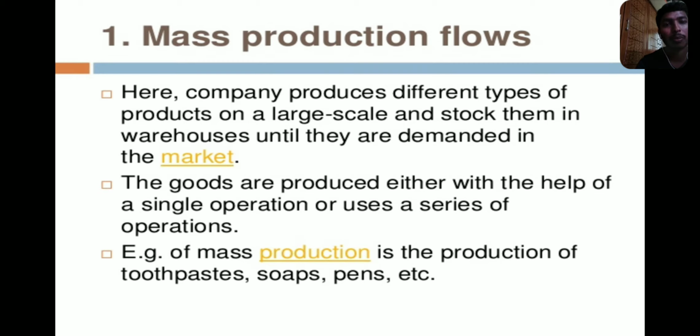This is the best example of mass production: toothpaste, soaps, pens. Why? Because these are regular products we use in daily life. We use toothpaste regularly, soaps regularly, and pens regularly. So we get these products from continuous or mass production systems in the market. A very high amount is released, stored, and supplied to the environment.